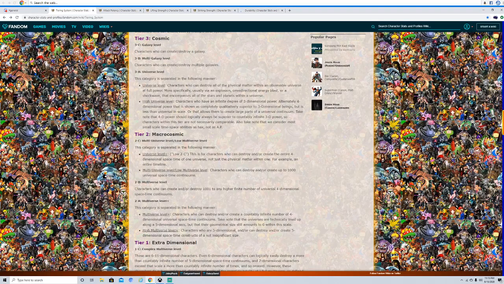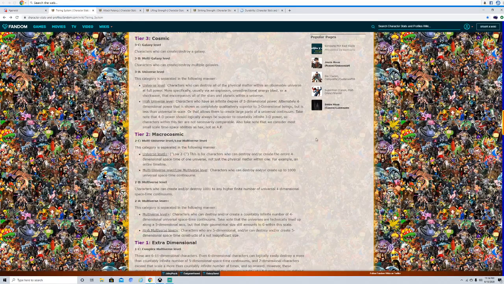Multi-universal or low multiversal. I don't believe that there's multi-universal, because that's what low multiversal is. Basically, they explain multiversal like this: you can create and or destroy up to 1,000 universes, and then when you go beyond 1,000, people will generally consider that as multiversal. I think a lot of people believe it's safer just to say you can destroy up to 1,000 universes to be a low multiversal. Then when you're beyond that, you're multiversal. You could call that an arbitrary number, but most people will consider 1,000 for low multiversal.